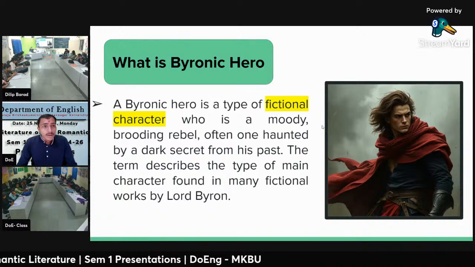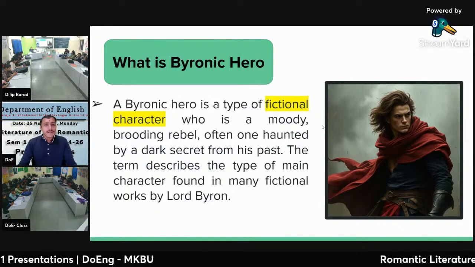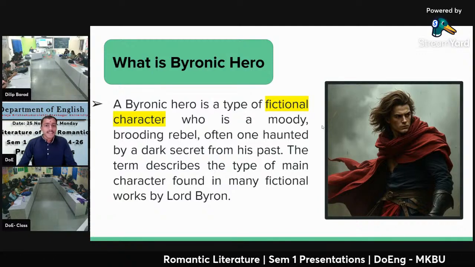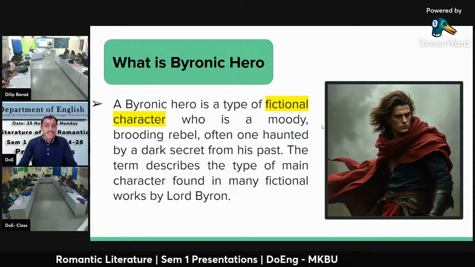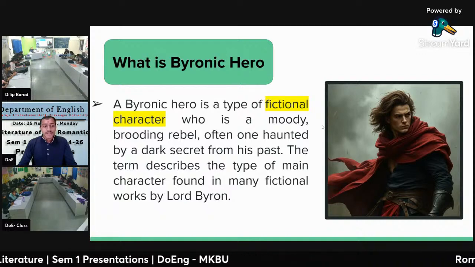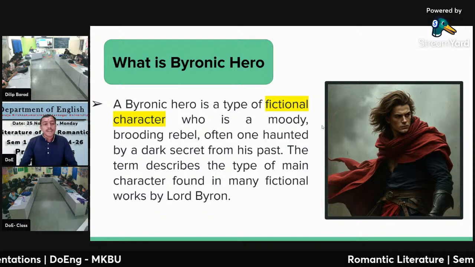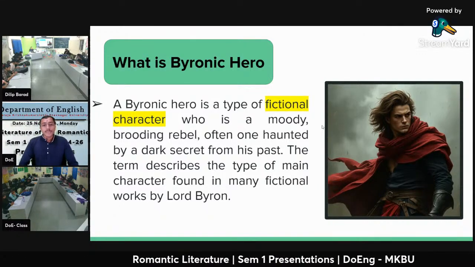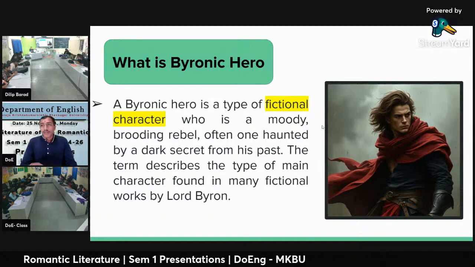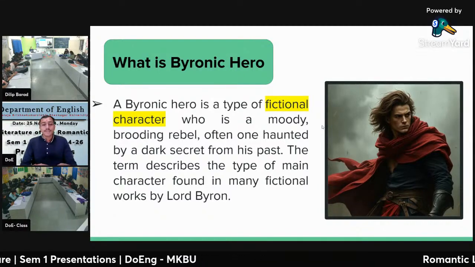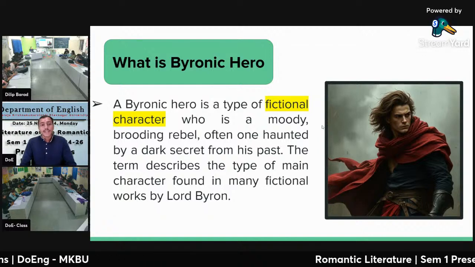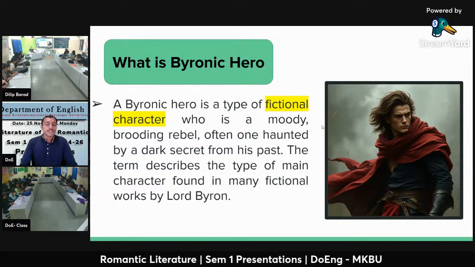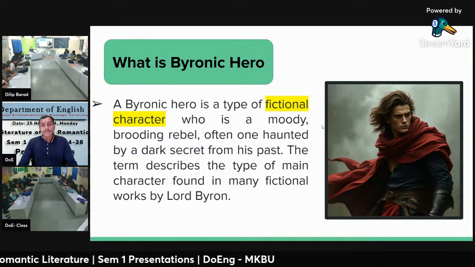Let's start with what is Byronic hero. Byronic hero is a type of fiction character who is a moody, brooding rebel, often one haunted by a dark secret from his past. The term describes the type of main character found in many fictional works by Lord Byron. From this definition we can understand the Byronic hero is a fictional character who is a moody, brooding rebel, and often we see him in solitude rather than loneliness. They prefer solitude, and this type of Byronic hero is a literary archetype named after Lord Byron.